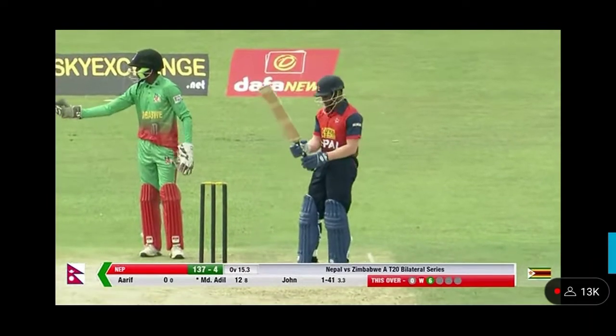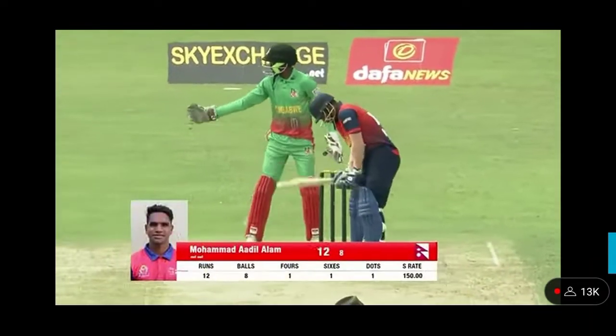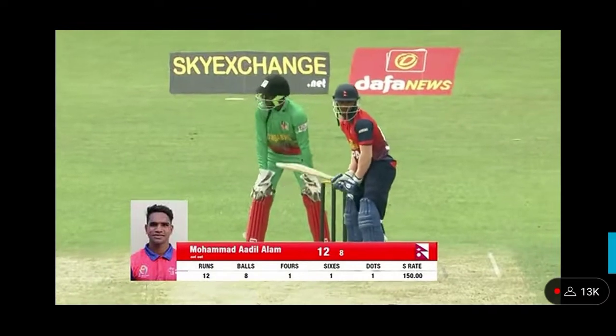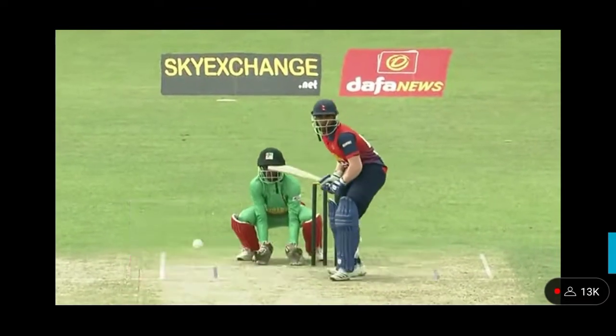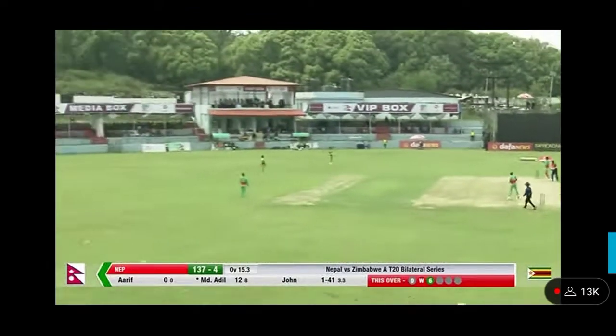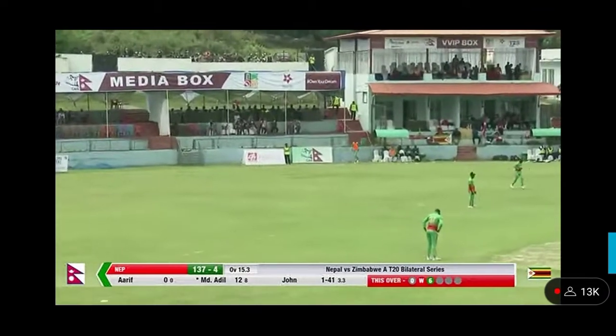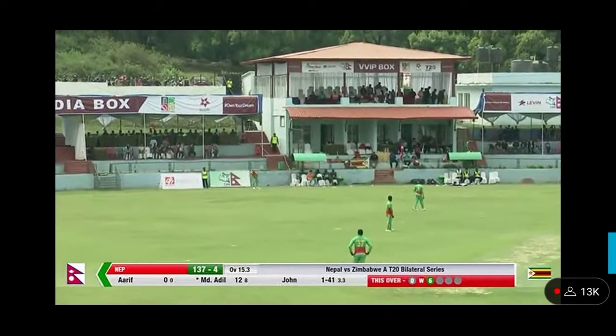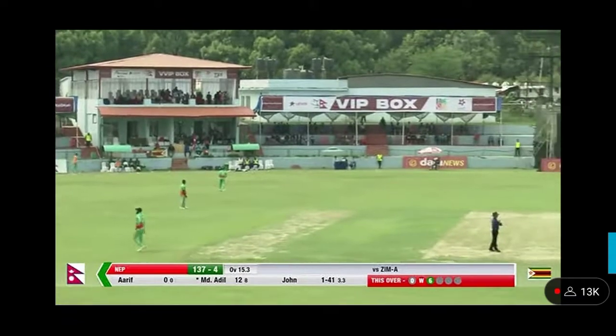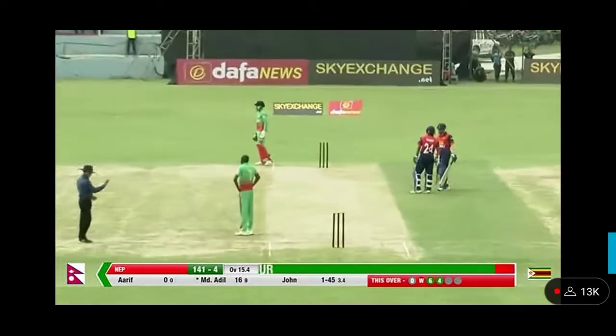That was to John Masara. Big hit down the ground. Broad shoulders, the young man. Cut this one away for 4. Time the shorter one cut away. So Adil Alam is making up for that error.